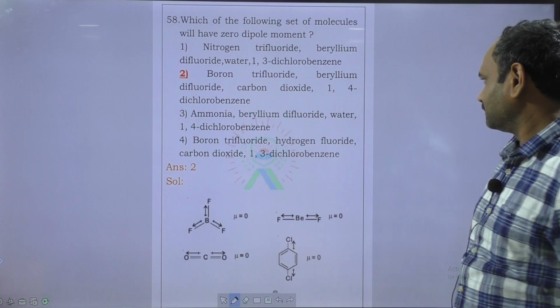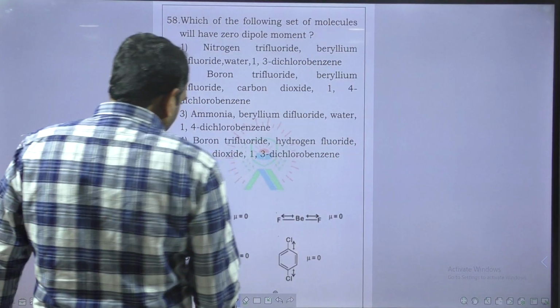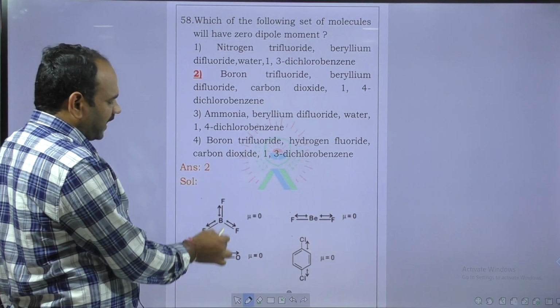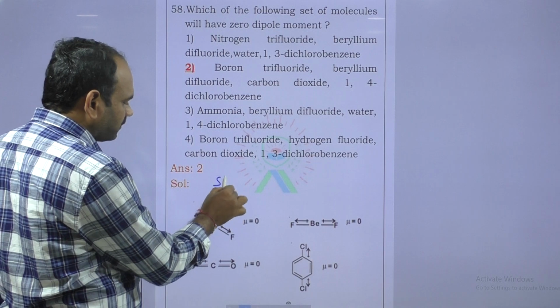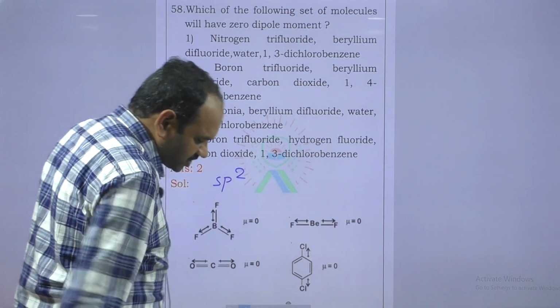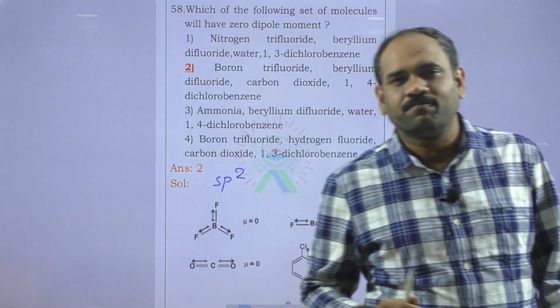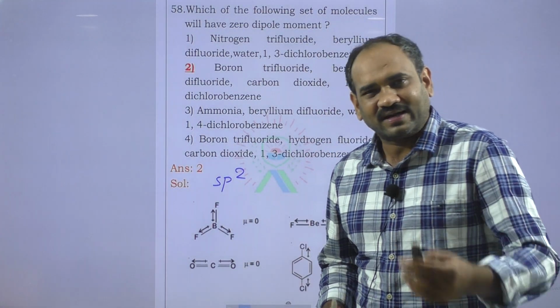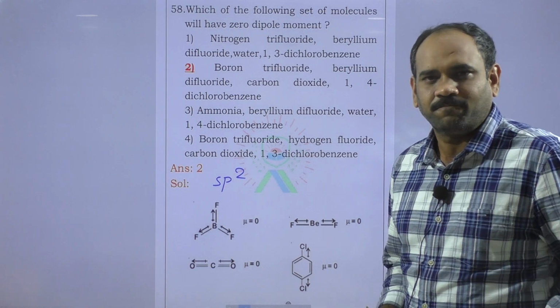So next question. Here this is sp2 hybridization. BF3 is trigonal planar, sp2 hybridization. Similarly, sp hybridization gives linear shape, sp2 hybridization gives trigonal planar shape, and sp3 hybridization gives tetrahedral shape.